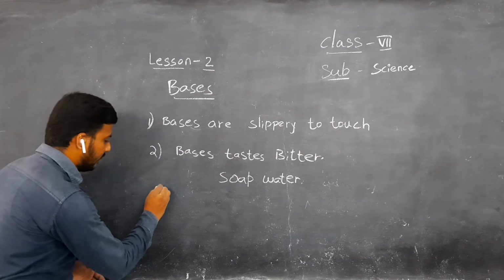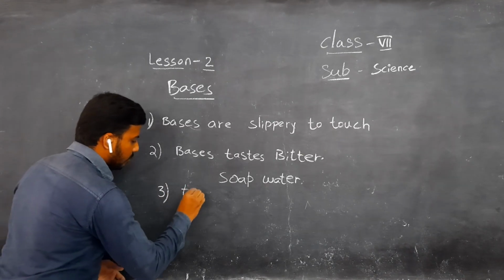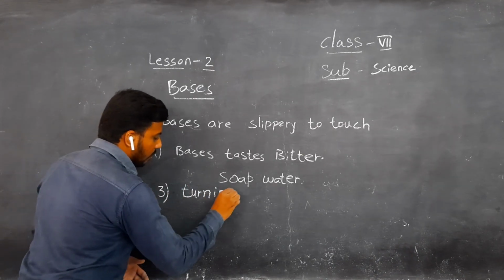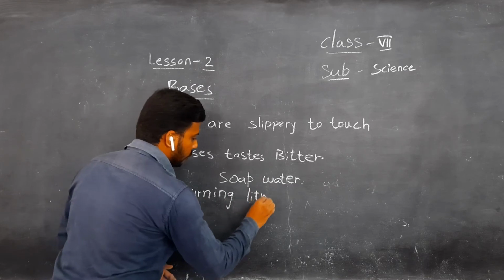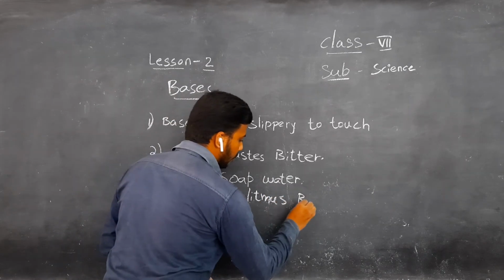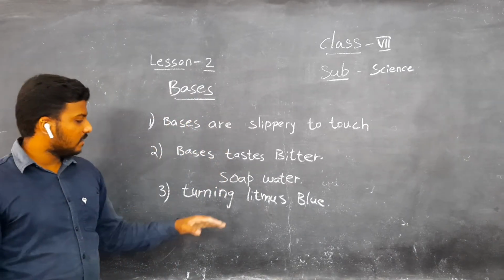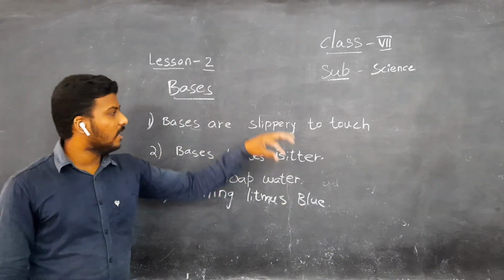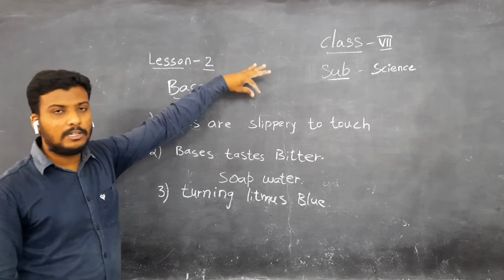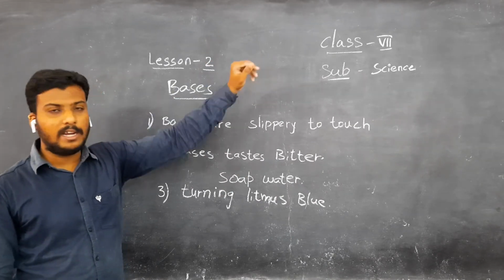Next, the third point is turning litmus blue. In acids, we discussed that they turn litmus red. Whenever we put blue litmus into an acid, it turns red.